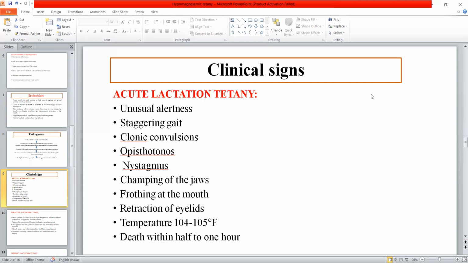Because the nervous system is involved and there is high muscular activity, all these clinical symptoms are related to the nervous system and muscles. So there will be convulsions, opisthotonus, nystagmus, and champing of the jaws.